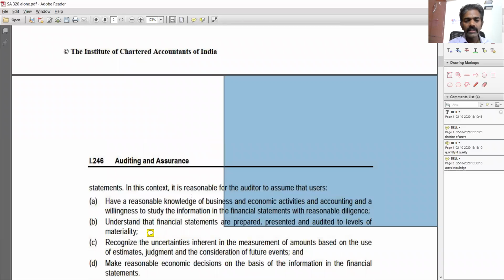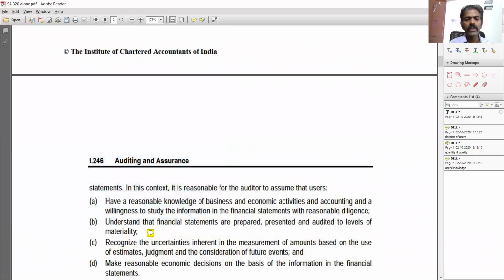In this context, it is reasonable for the auditor to assume that the user has a certain amount of knowledge. The standard itself is saying this. So what is that? Reasonable knowledge of business and economic activities and accounting, and willingness to study the information in the financial statements. These are what the standard says the user should have. We are not preparing this financial statement for a person who doesn't even know accounting. That is not the job. They need to know about accounting, about economic activities, and about materiality.